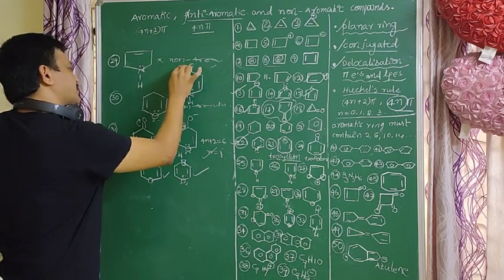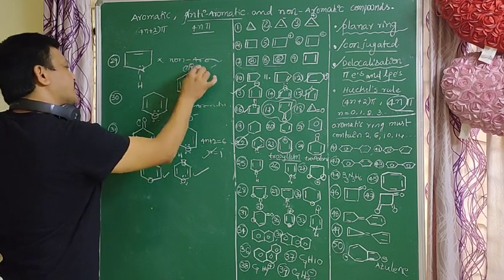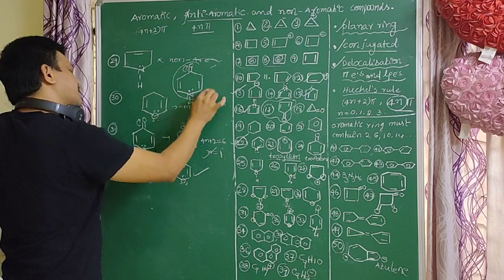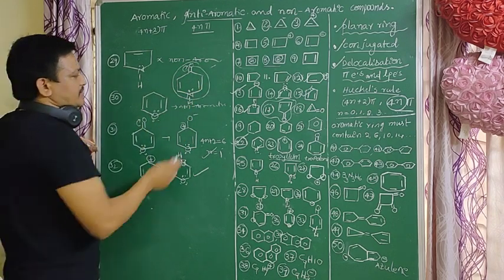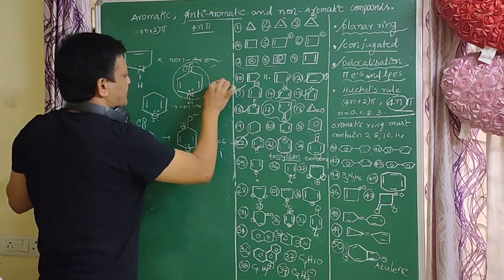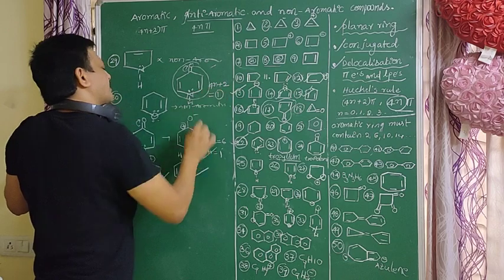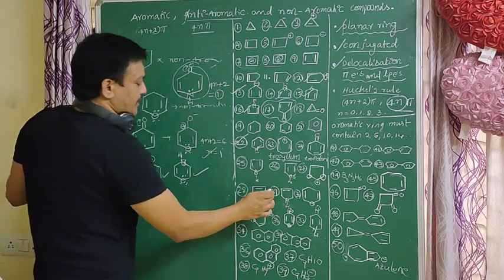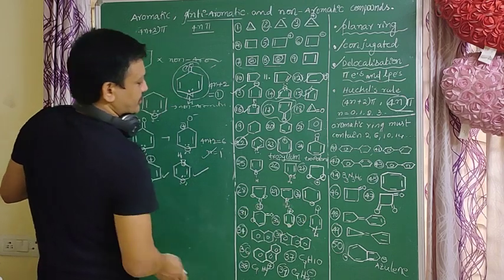So the pi electrons go to oxygen, and here we get plus. So conjugation is there. It is a conjugated system, and the pi electrons and lone pairs are delocalized electrons. It follows the 4n plus 2 pi electrons. So it is an aromatic compound.